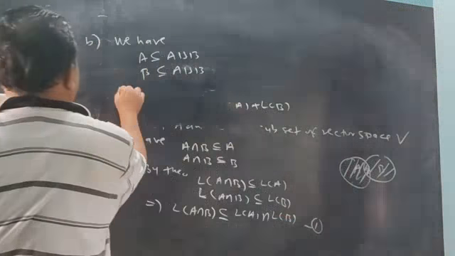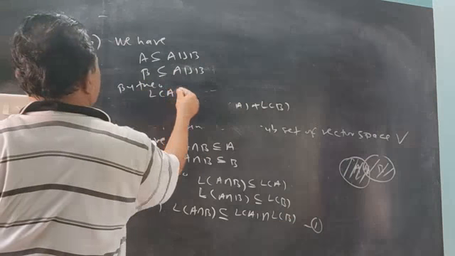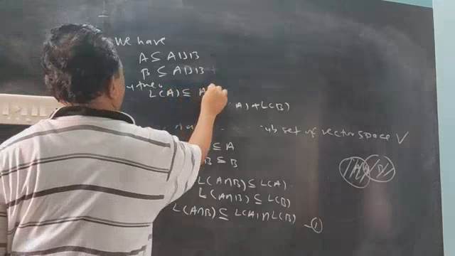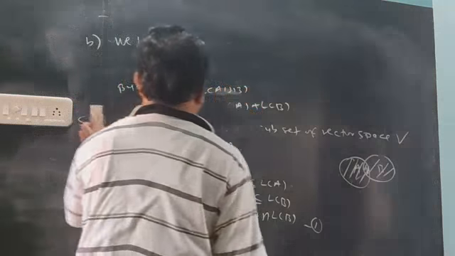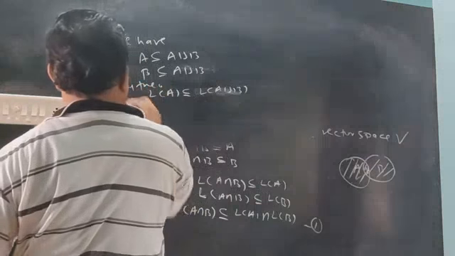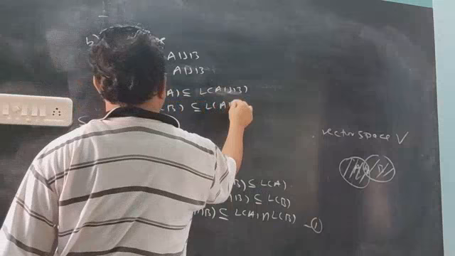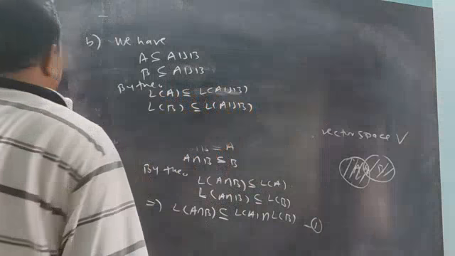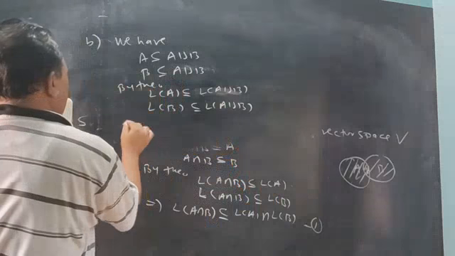Therefore, by the theorem, their spans: L of A will be a subset of L of A union B. Similarly, second, L of B will be a subset of L of the union. So by the theorem, now I want to add these.